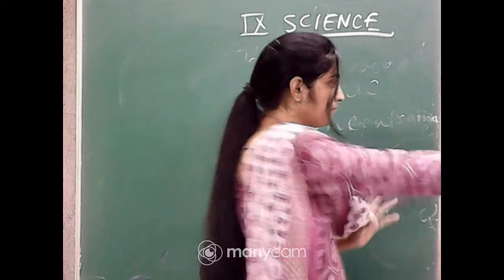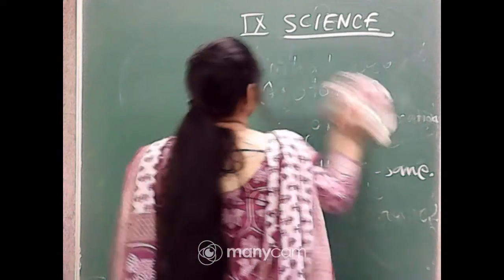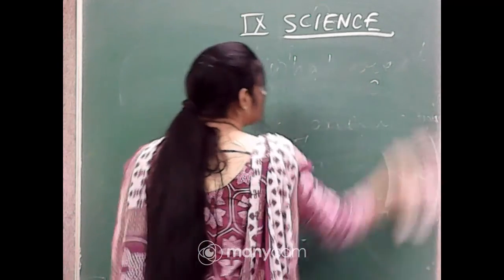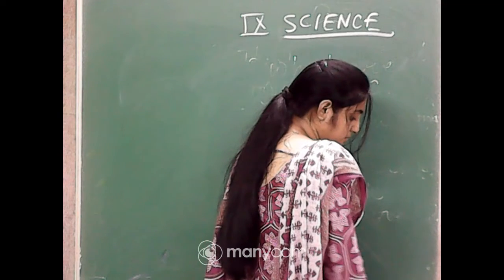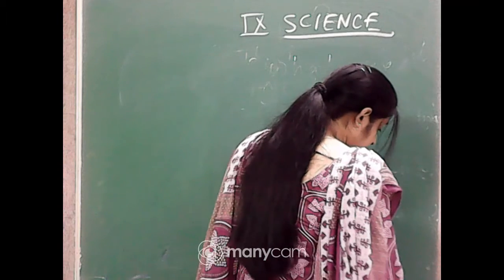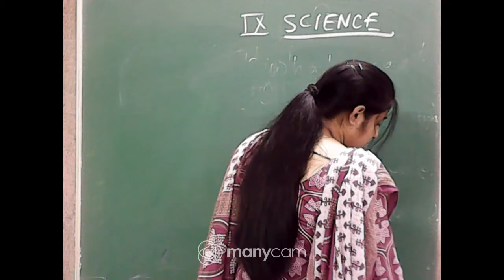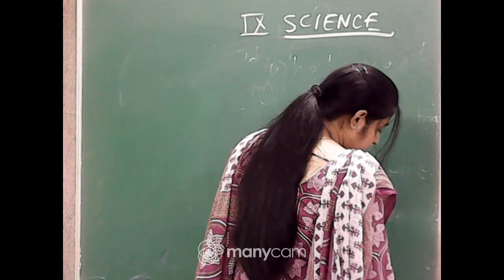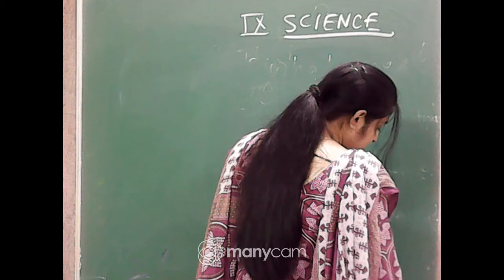Phagocytosis occurs by the WBC. Endocytosis occurs by the amoeba, that is the food capturing process. Okay, so these are the different modes of taking nutrition.